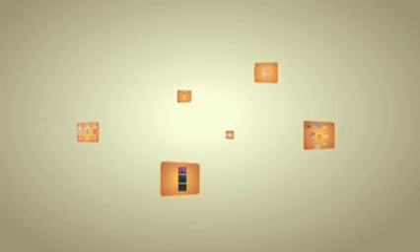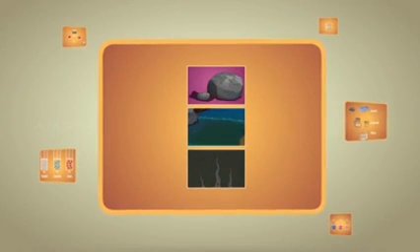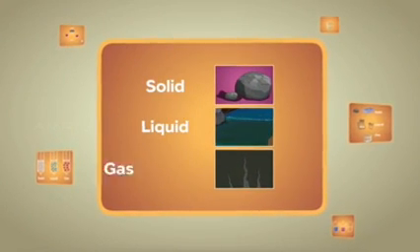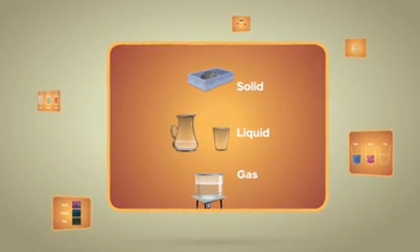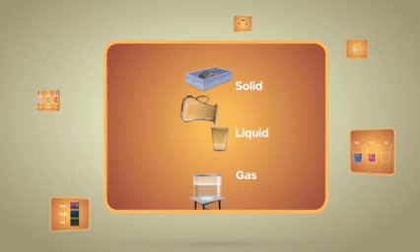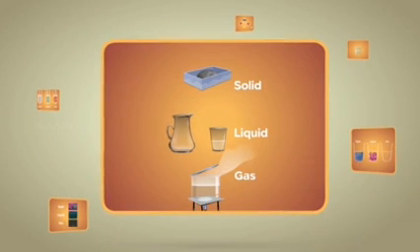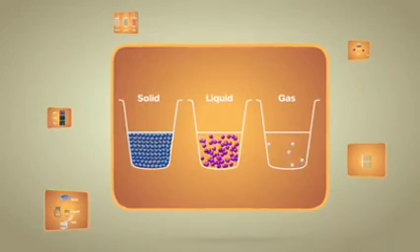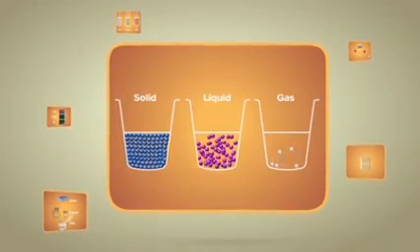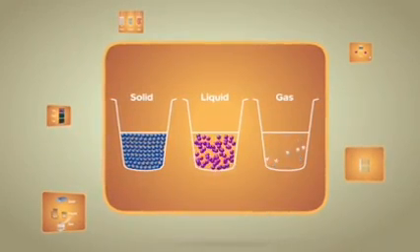Things to remember. Matter exists in three states, that is solid, liquid and gas. Solids have definite shape and volume. Liquids have no fixed shape but have definite volume. Gases do not have fixed shape and volume. The spaces between the constituent particles are minimum in case of solids, intermediate in liquids and maximum in gases.